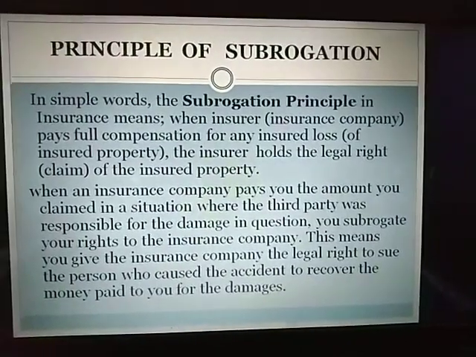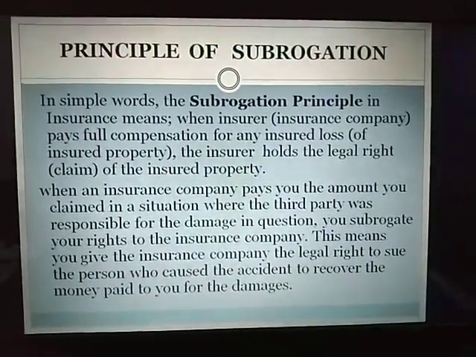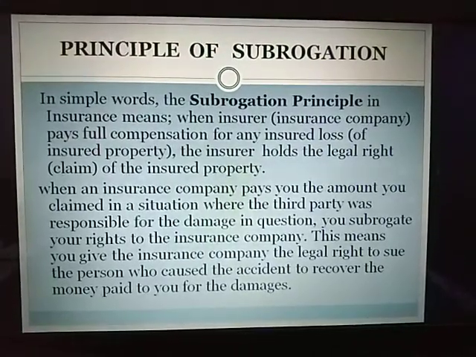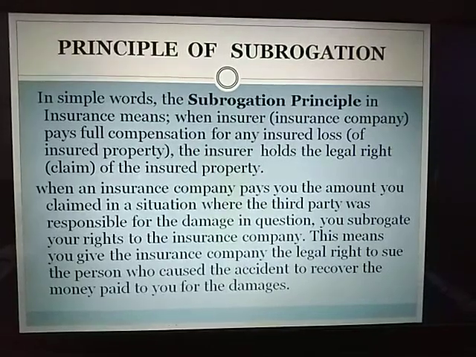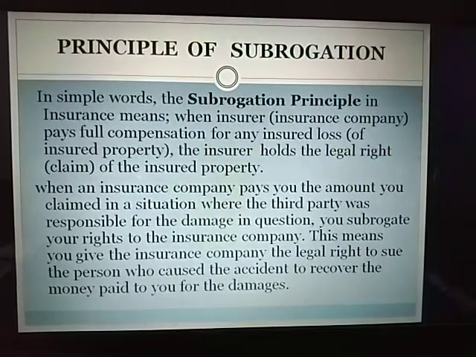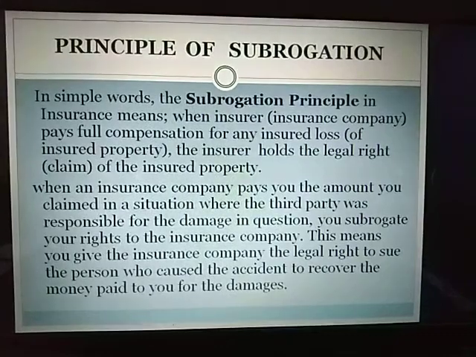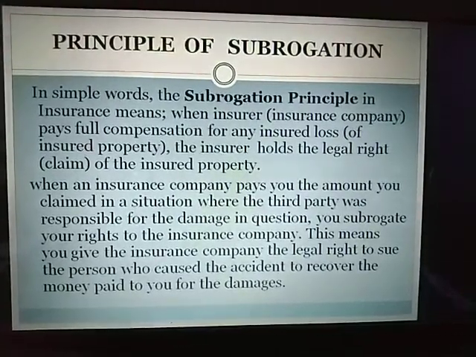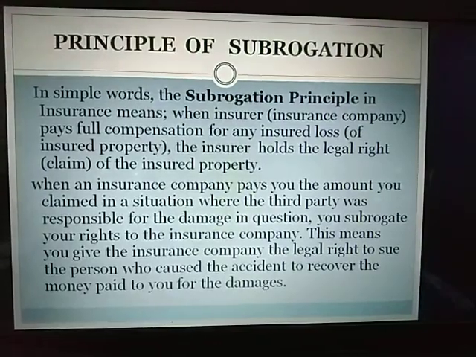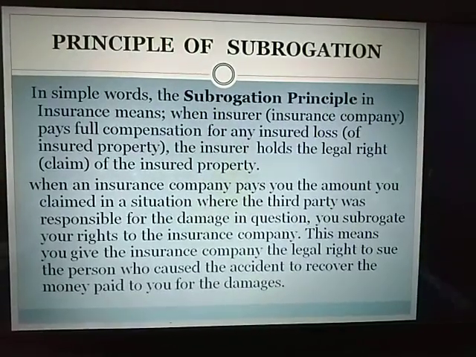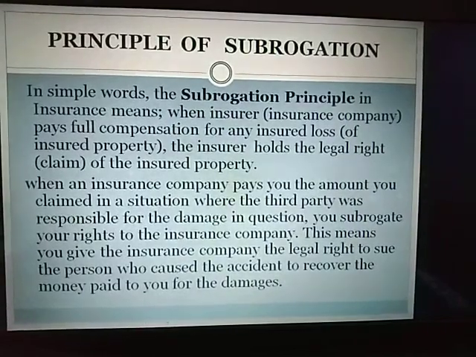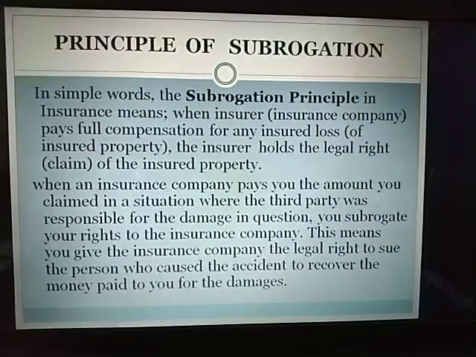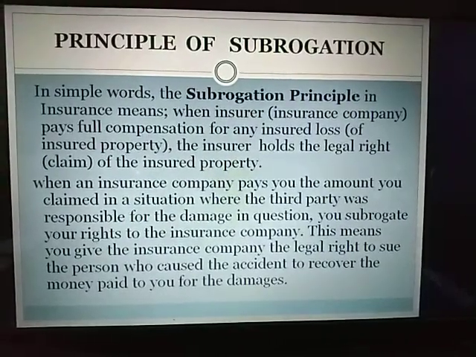Now the next principle we have is the principle of subrogation. This means that whenever the insured is insuring his property, the claim on the property lies with the insurer. That means if there is a loss suffered by the insured and the insurer is providing compensation for that loss, then after providing the compensation, or before also, the ownership of the property remains with the insurer.